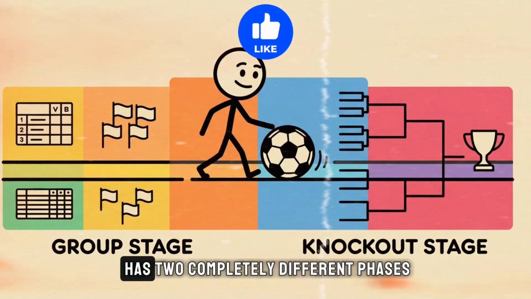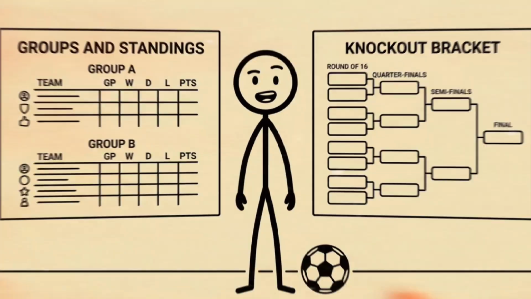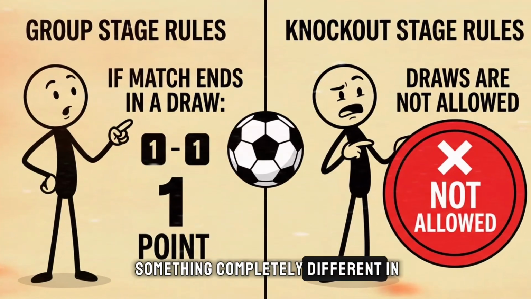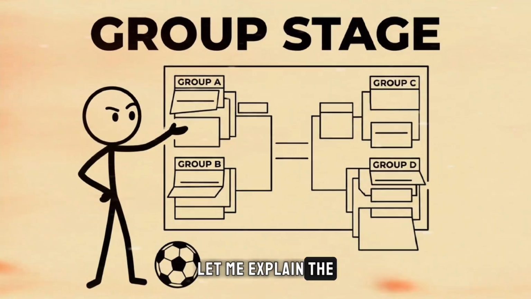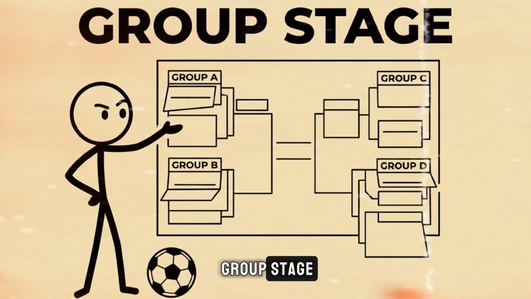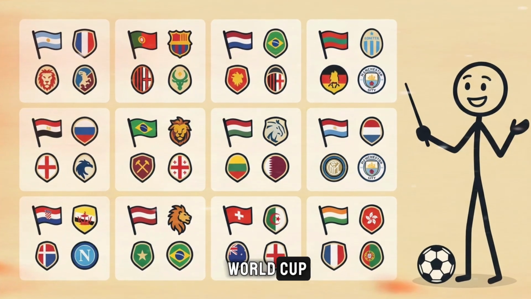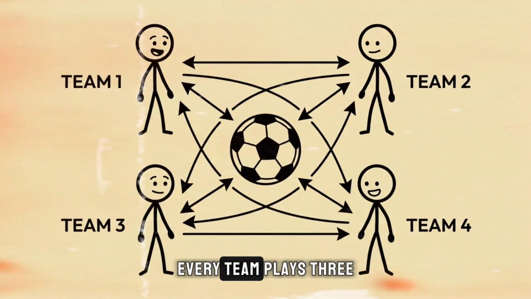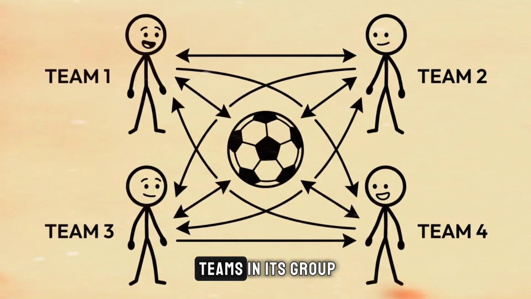Because the World Cup has two completely different phases: the group stage and the knockout stage. And a draw means something completely different in each one. Let me explain. The tournament begins with the group stage. In the 2026 FIFA World Cup, 48 teams are divided into 12 groups of 4 teams each. Every team plays 3 matches against the other teams in its group.